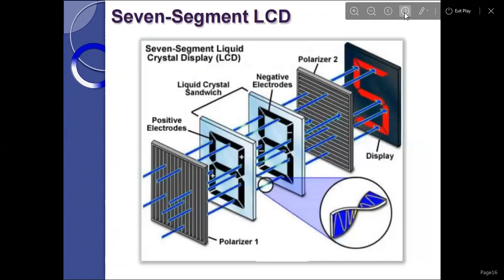So, the 7-segment LCD, liquid crystal display. This is the 7 segment. Actually, there are 1, 2, 3, 4, 5, 6, 7. First one is positive electrodes, then the liquid crystal sandwich, then negative electrodes and polarizers, then the display.